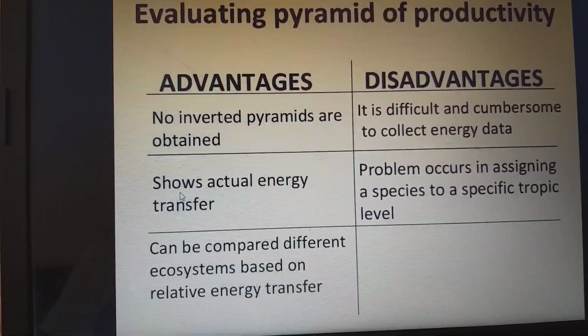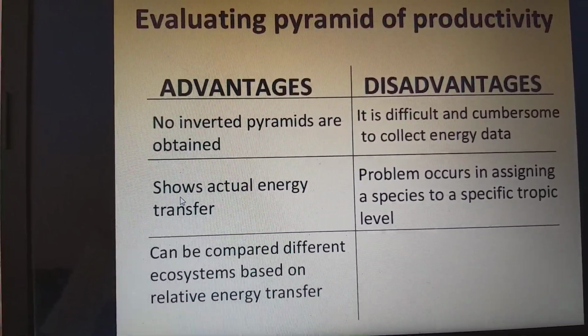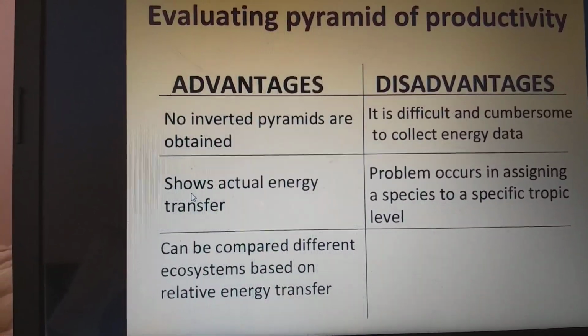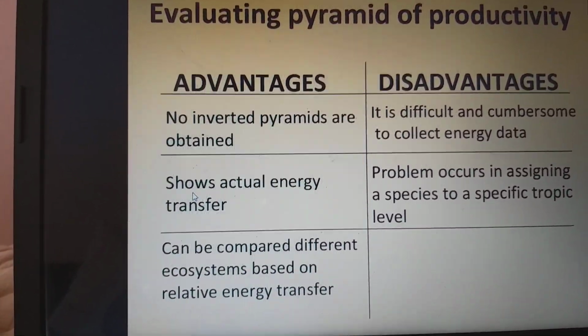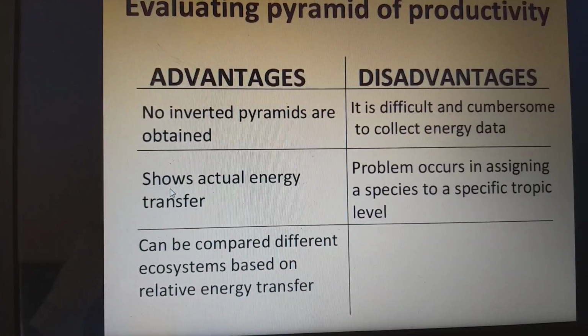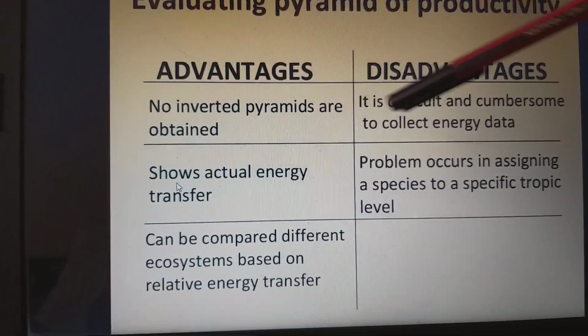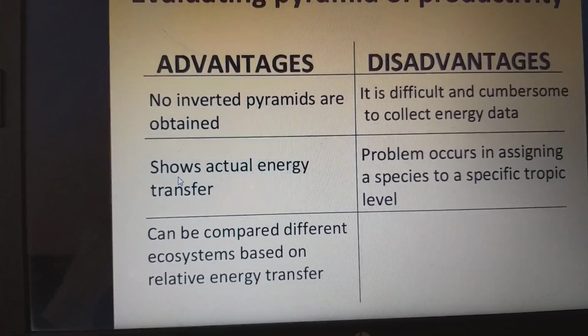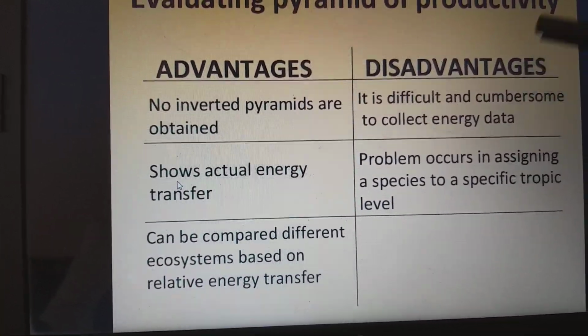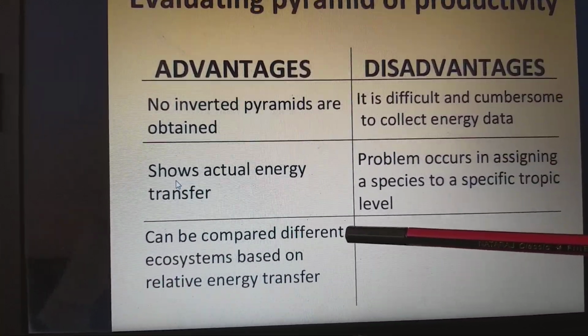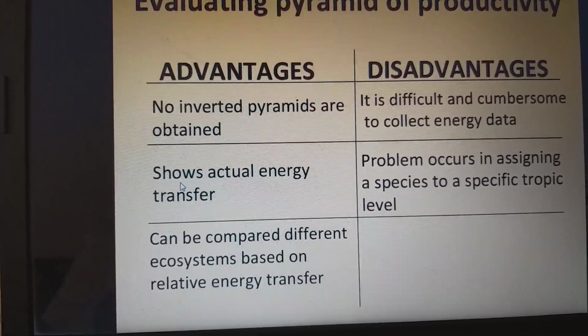Coming to the disadvantages, it is cumbersome to collect the energy data. It is difficult to collect the energy data from each and every organism level. It shows the actual energy transfer. Here, problems occur in assigning a species to a specific trophic level. It cannot be used to compare different ecosystems based on relative energy transfer.